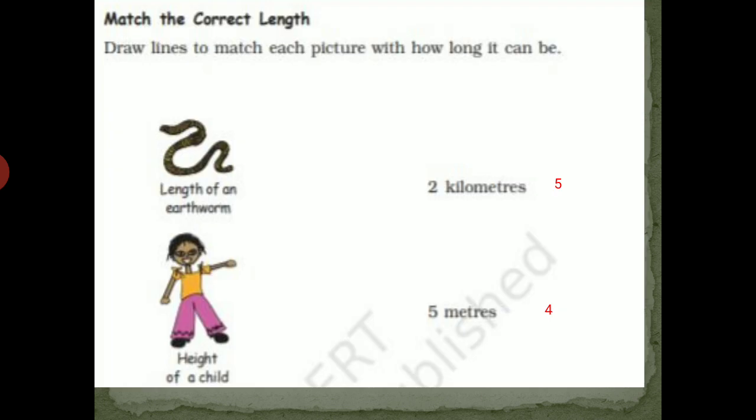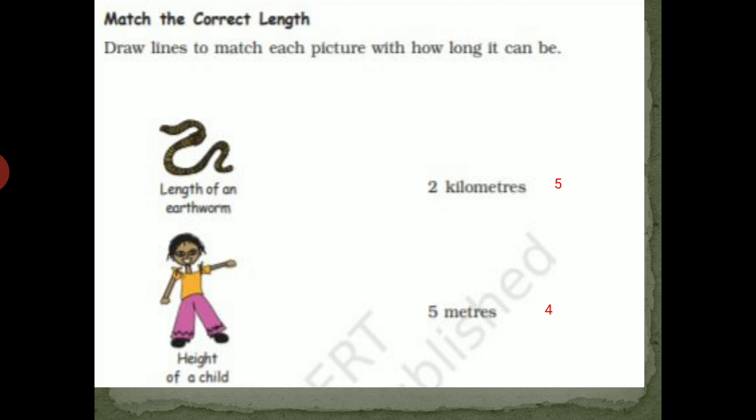Next exercise, match the correct length. Here in one column some pictures are drawn and you have to write the height or the length of those given in the next column.